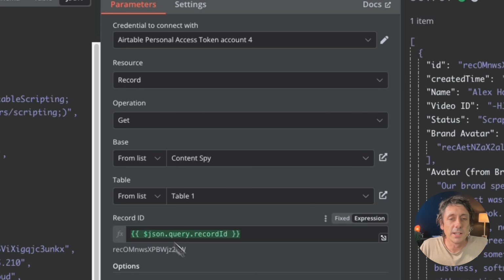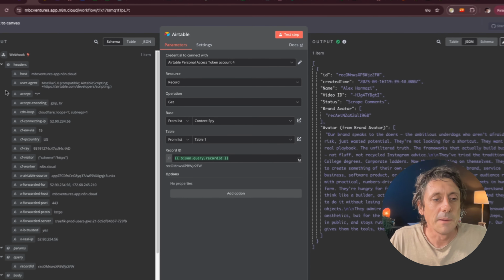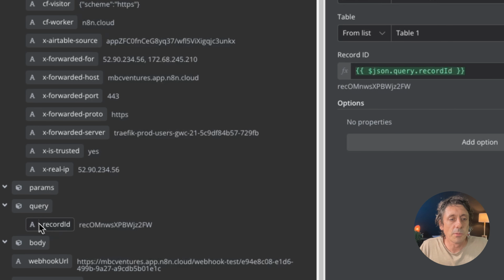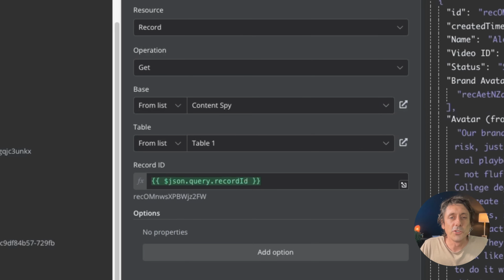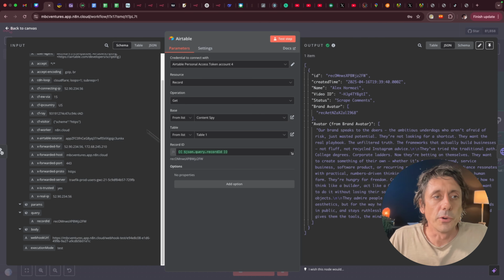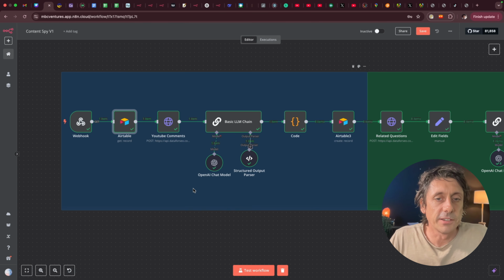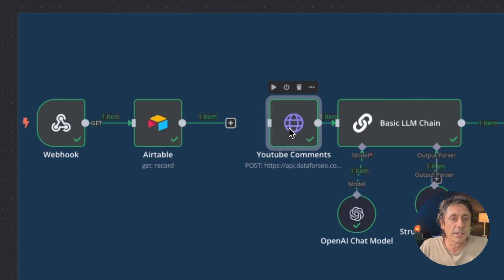And then in this record ID field, you want to set that to expression. I'm going to flick this to schema so it's easier to see. But inside the webhook, if you scroll right to the bottom, you'll see something called record ID. Grab that record ID, drag and drop it into that box like that. And that's all you need to do. Once you've done that, you can click test step. And then what's going to happen is it's going to pull a record through. So in order to actually test that properly, and I'll just cut that off there so it's not actually connected now.